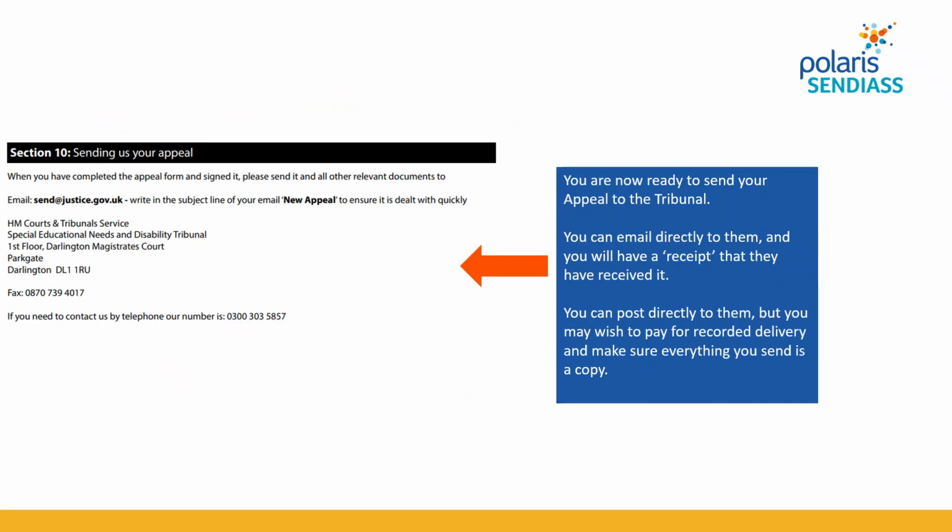Section 10 is just sending the appeal, so that's by email to send@justice.gov.uk with the email subject line saying new appeal, and making sure that you attach all of the documents that were in the tick boxes on the previous slide. Or you can print and post your appeal and any additional documents to the address listed here. If you're filling the form in online, then you're going to press the submit button after you've uploaded the relevant documents.